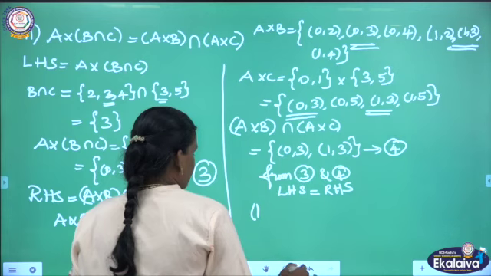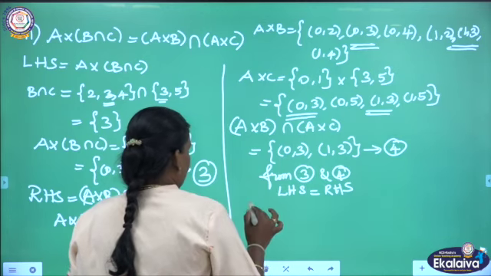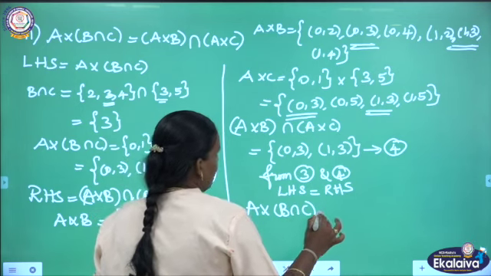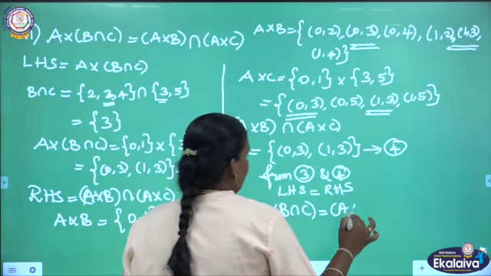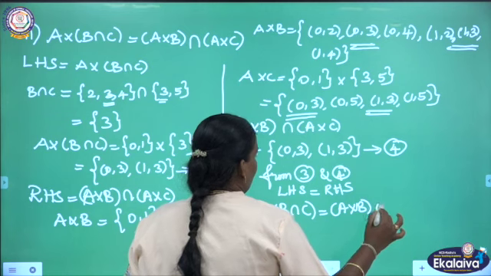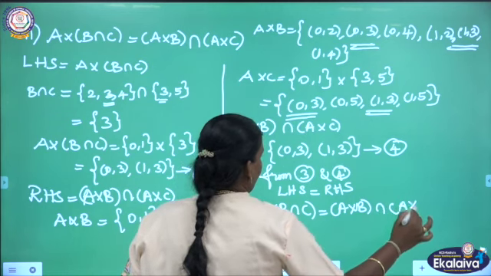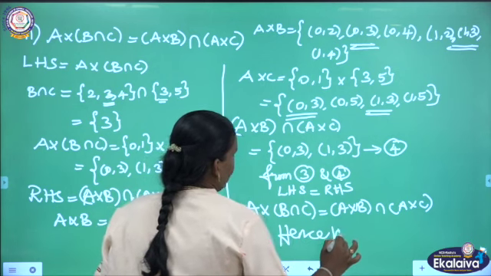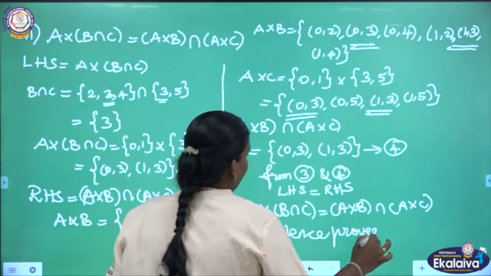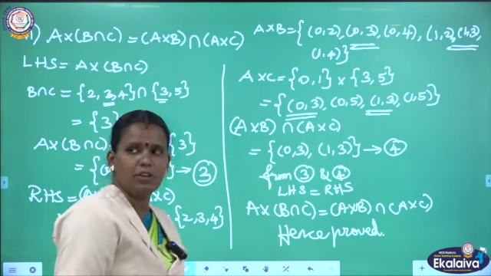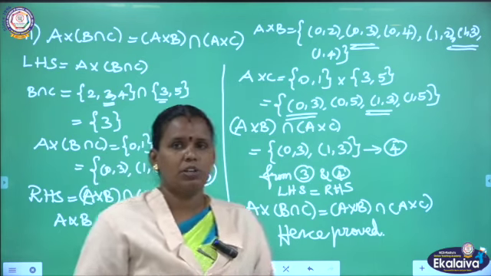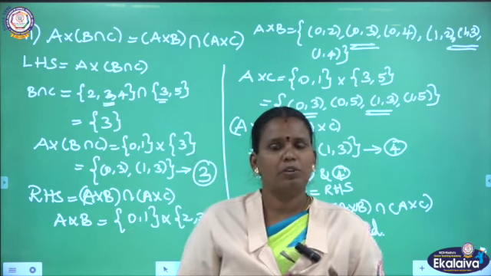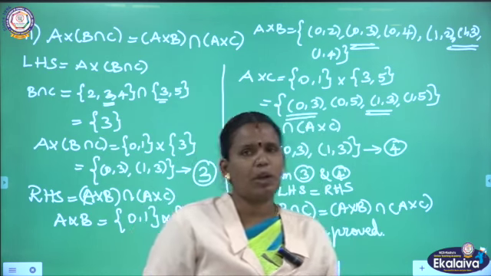A cross B intersection C equals A cross B intersection A cross C, hence proved. Are you clear, children? So, we completed our second subdivision with the same sets A, B, C. Each and every subdivision carries 5 marks. If they give 2 subdivisions with 5 marks, you also have to write.